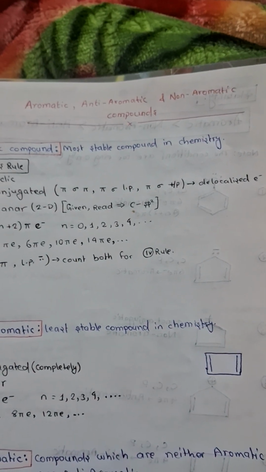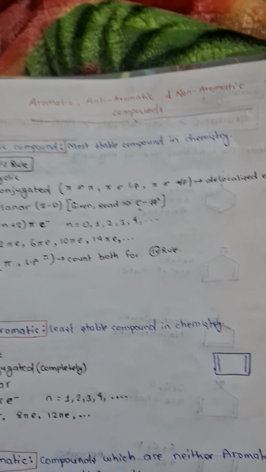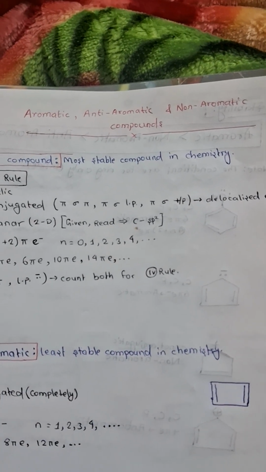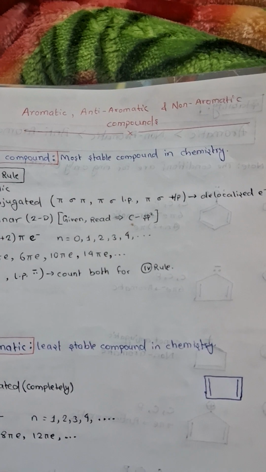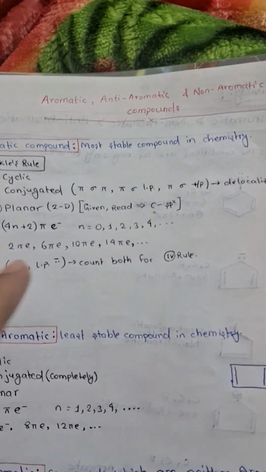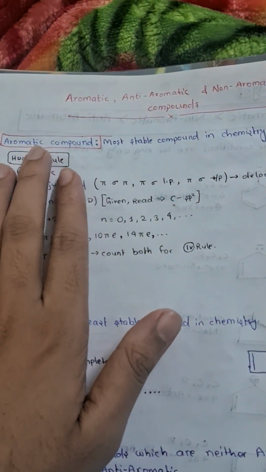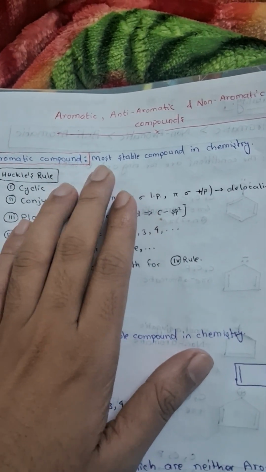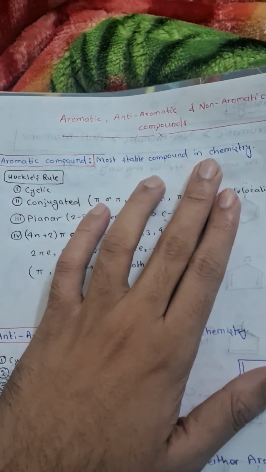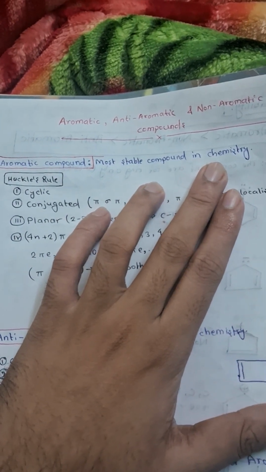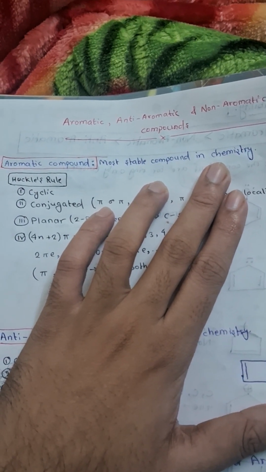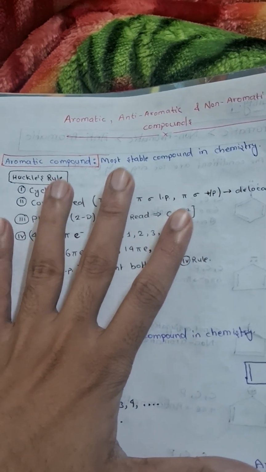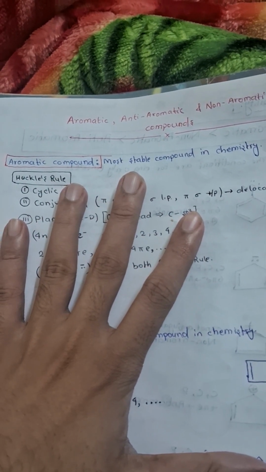Today we will study aromatic, anti-aromatic and non-aromatic compounds. So let's study the aromatic compound first. It is the most stable compound in entire chemistry. So wherever you have an aromatic compound, it is the most stable compound.